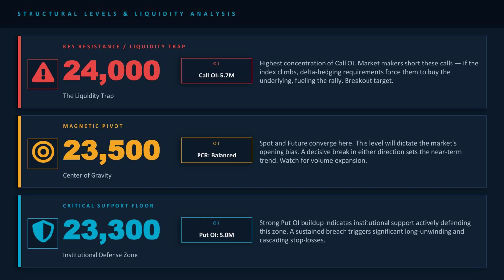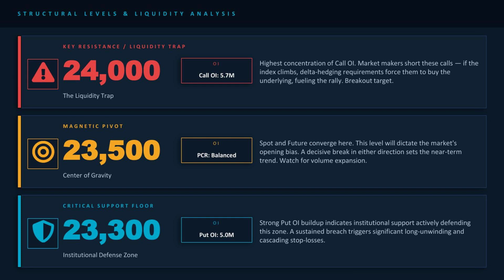Key resistance, 24,000, the liquidity trap. Call OI of 5.7 million contracts here means many traders have sold call options at 24,000, betting Nifty won't go above 24,000. If Nifty starts rising toward 24,000, these option sellers, market makers, must buy the actual index to hedge. This is called delta hedging. This buying accelerates the rally. So 24,000 is both a ceiling and a potential rocket fuel level if breached.